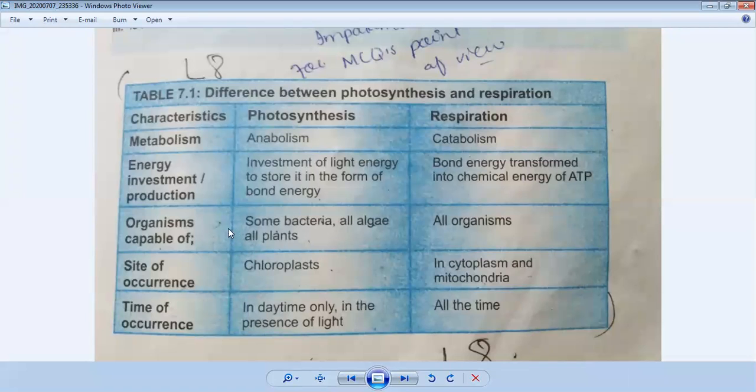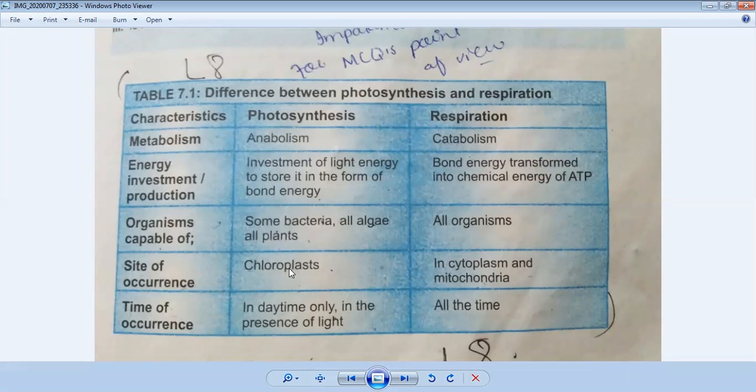The third characteristic is organisms capable of it. Photosynthesis happens in some bacteria, all algae, and all types of plants. And respiration happens in all organisms, either animals or plants. Next, the site of occurrence, where it happens. If they are plants, it happens in the chloroplast.